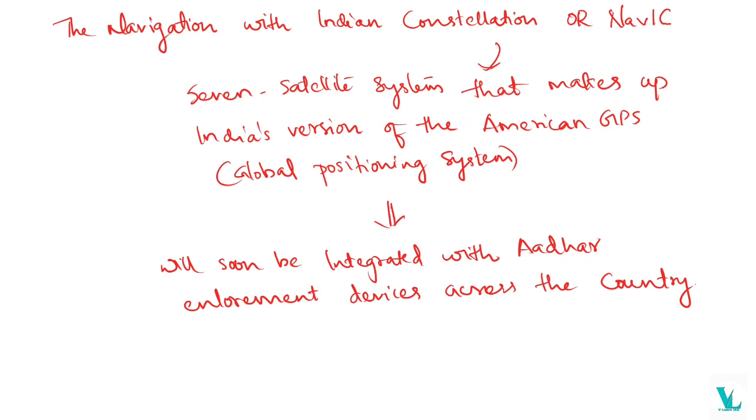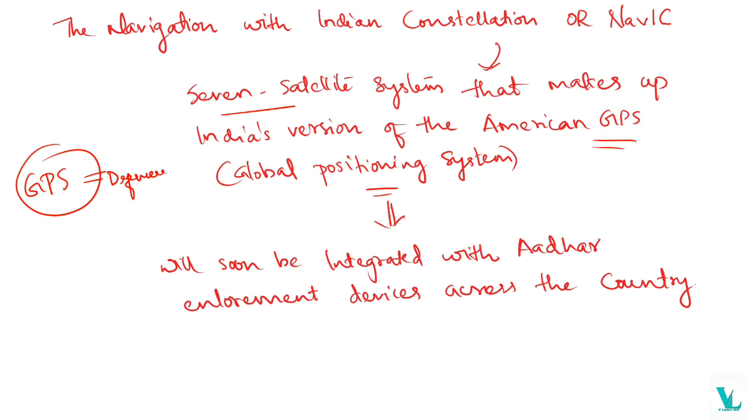So Navigation with Indian Constellation, or NavIC, has 7 satellites that make up India's version of the American GPS, Global Positioning System. Moreover, the GPS is controlled by the defense centers of the corresponding country.